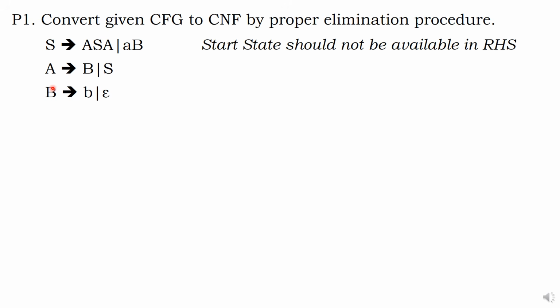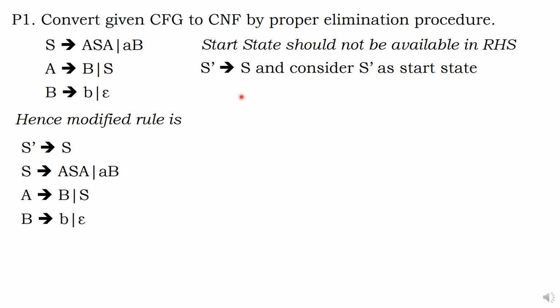But before that, one thing you should not forget. Start state should not be in RHS. Am I right? Capital S is the start state. It is available in the RHS. One simple statement: capital S is not allowed on the right side. What is our suggestion? Create a new start state S dash. Hereafter, that will be your start state. That's all. For any problem, in case the start state is available on the right hand side, do this particular work. S dash gives S. More than enough.